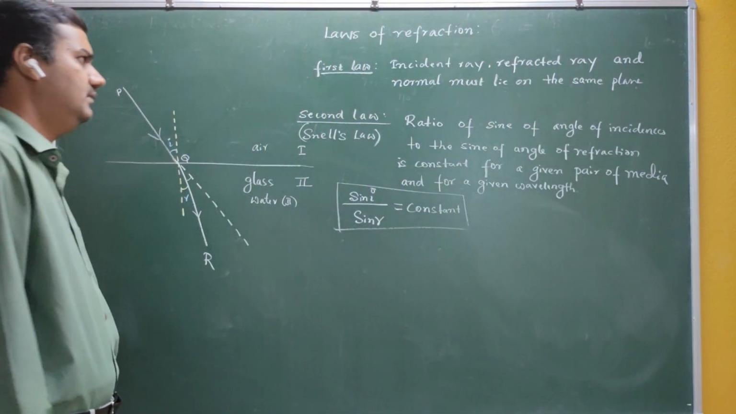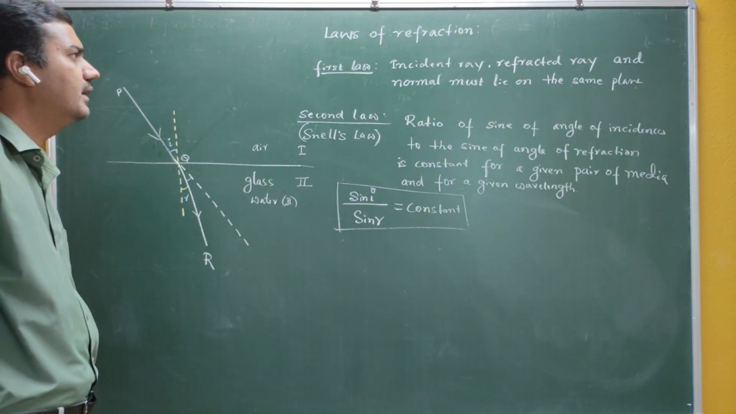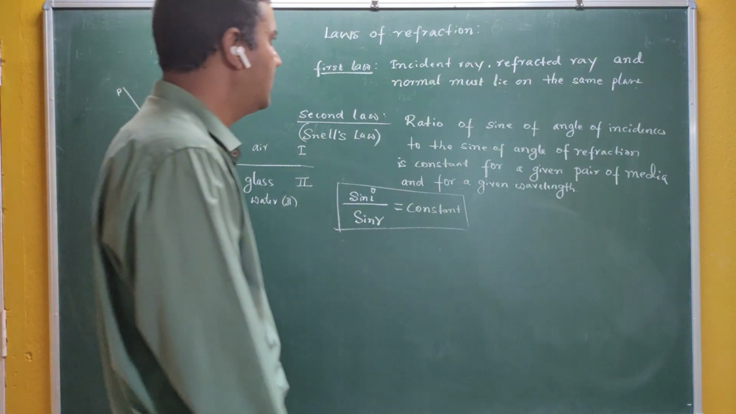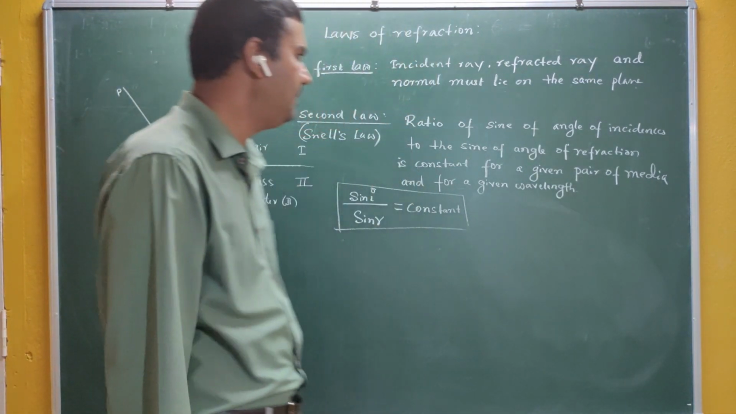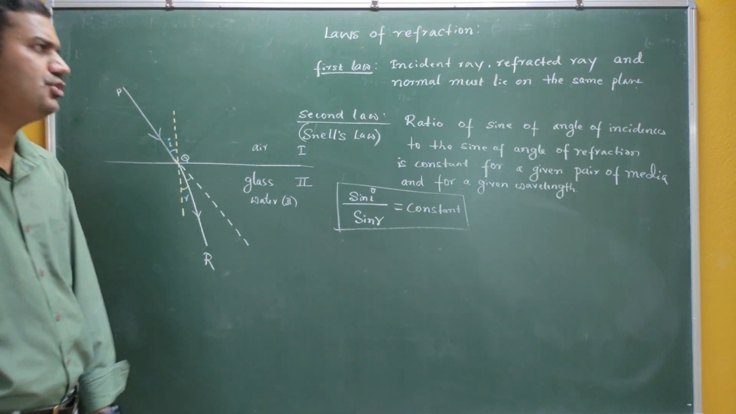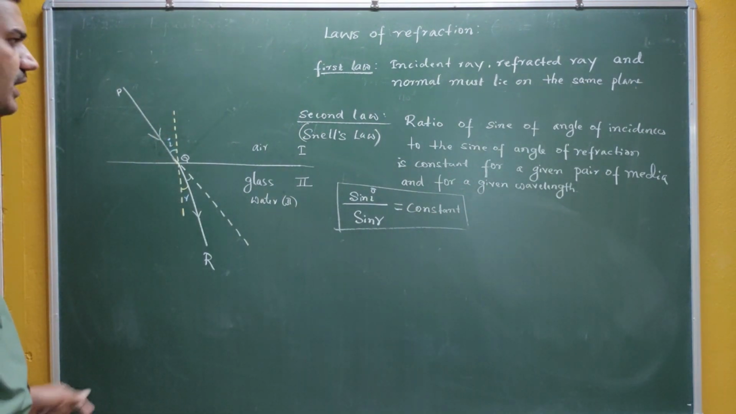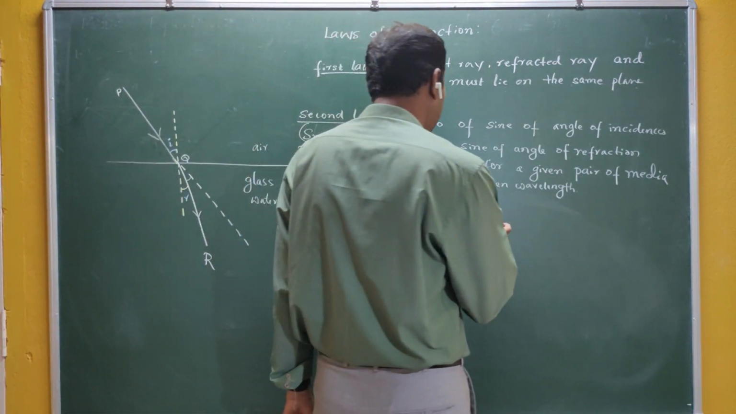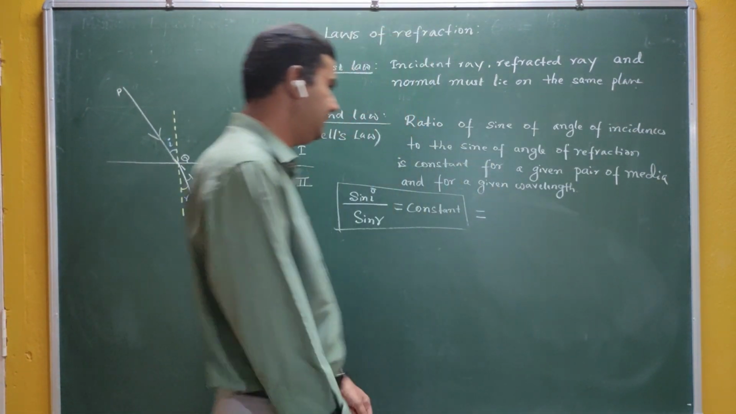So first of all, let me again go through the first law and second law. The first law says that the incident ray, refracted ray and normal must lie in the same plane. The second law says that the ratio of the sine of the angle of incidence to the sine of the angle of refraction is constant for a given pair of media and for a given wavelength.